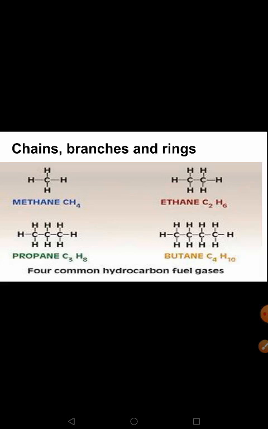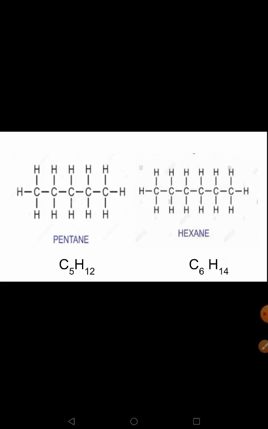When you link these carbon atoms, the remaining hands of the carbon atom should be linked with hydrogen atoms. So CH4 methane, C2H6 ethane, C3H8 propane, C4H10 butane, C5H12 pentane, C6H14 is hexane. So please memorize the molecular formula.